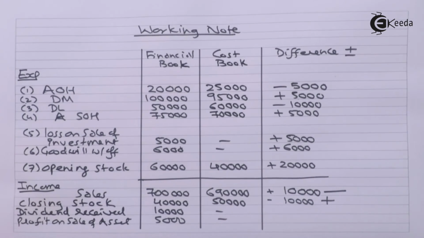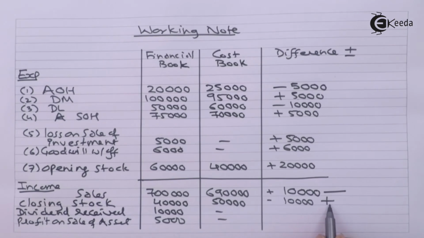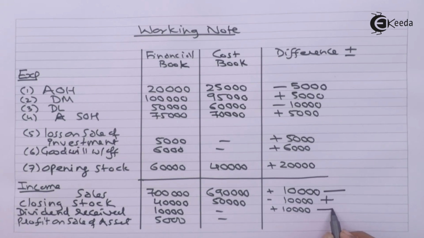In the profit reconciliation statement, we are required to take it plus. Dividend received 10,000 minus 0, it will be plus 10,000. In the profit reconciliation statement, we are required to take minus. Profit on sale of asset 5,000 minus 0, it will be plus 5,000. In the profit reconciliation statement, we are required to take minus.